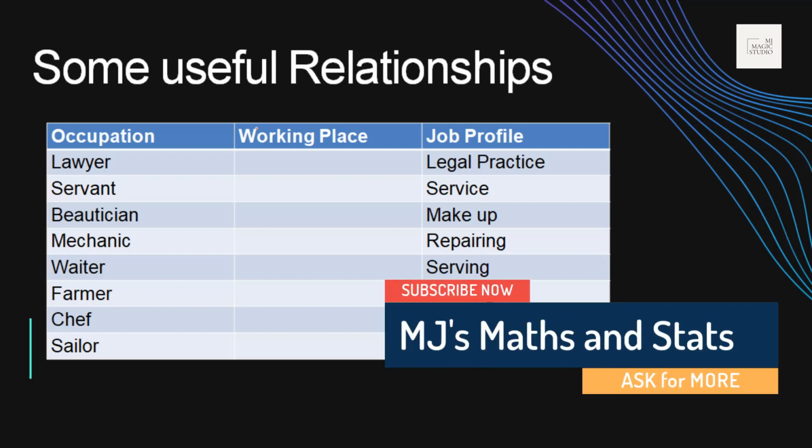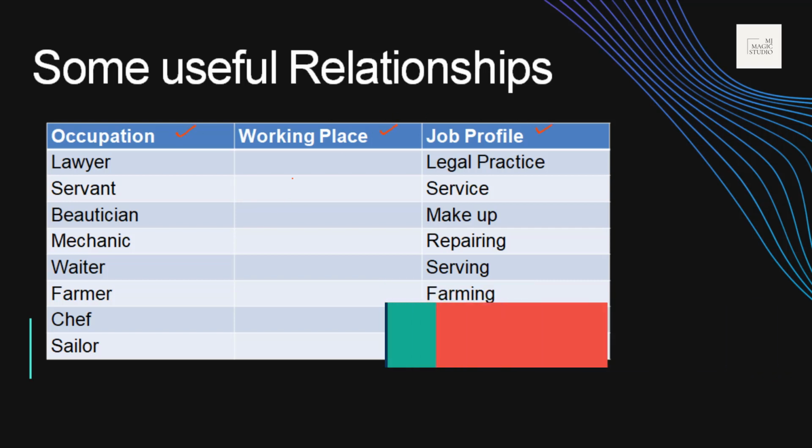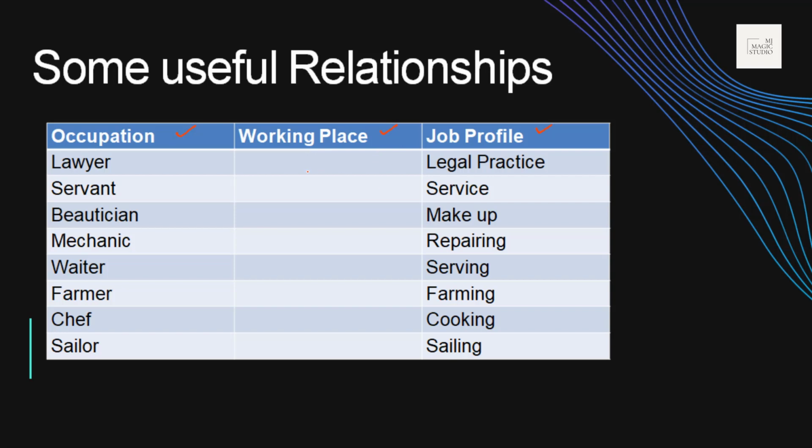On some useful relationships, here we have occupation, the job profile, and let us identify where they should be working. Try to identify more occupations, more job profiles, and this is not an exhaustive list. Try to add a few more things and keep learning new relationships that will help us out in solving word analogies.